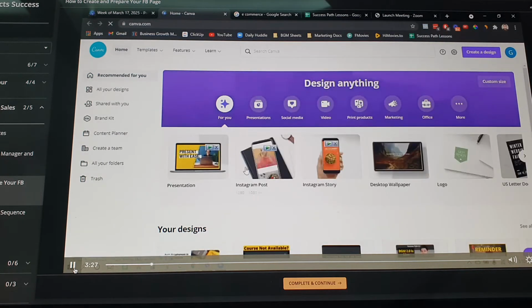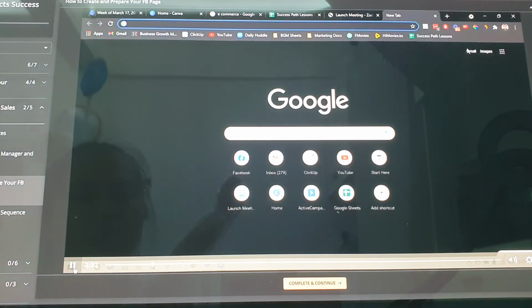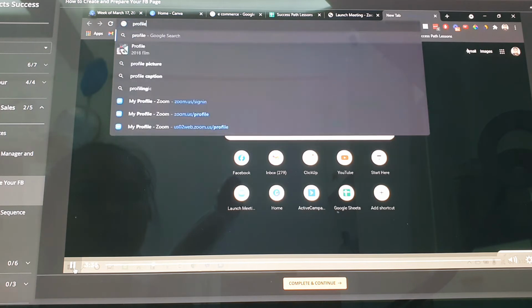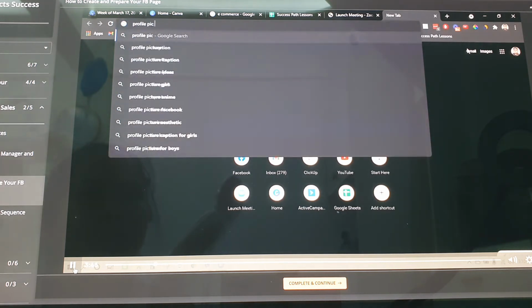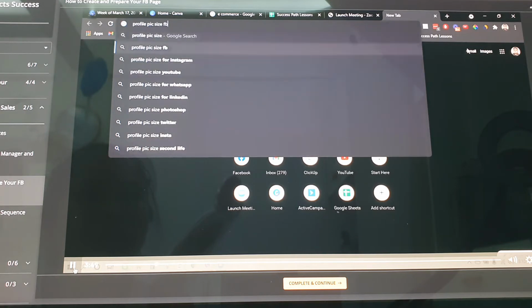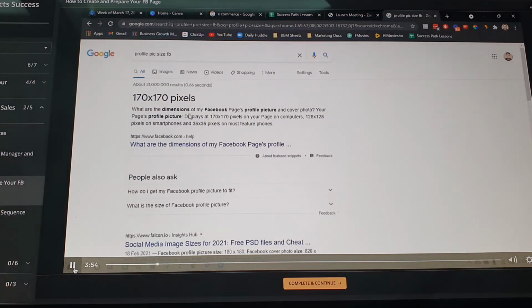So free lang naman sa Canva. Search natin ito. Size, profile, page, profile pic, size, FP. So ito, sabi niya, ang maganda daw na size na pixel for Facebook profile para maganda siya tingnan is 170 by 170 pixel. So kung computer, it should be 170 by 170. Smartphone naman, should be 120 by 128.